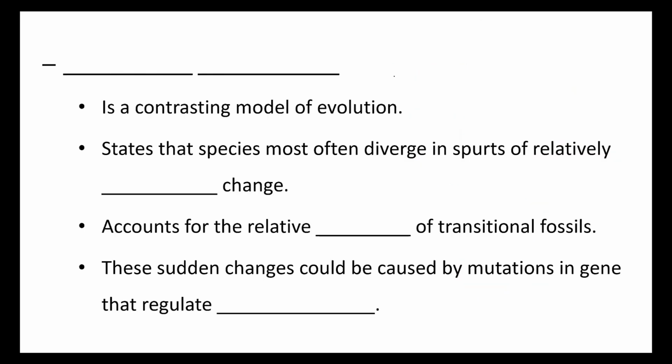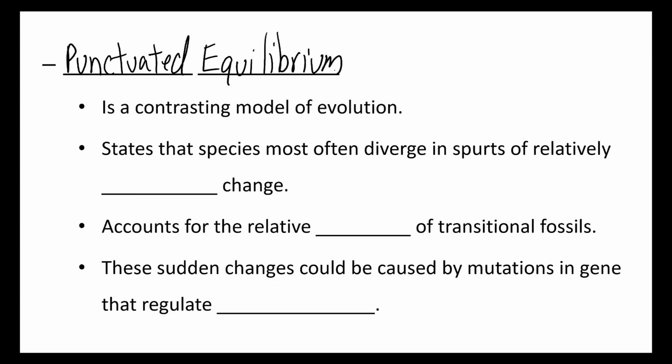However, there's another possible consideration called punctuated equilibrium. Punctuated equilibrium is a contrasting model of evolution.